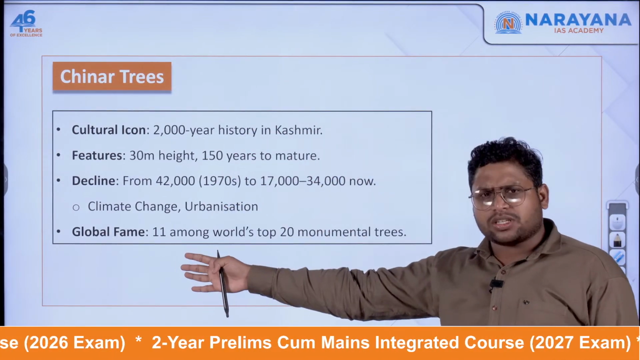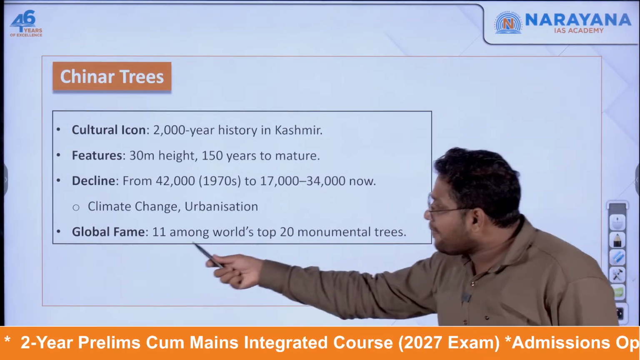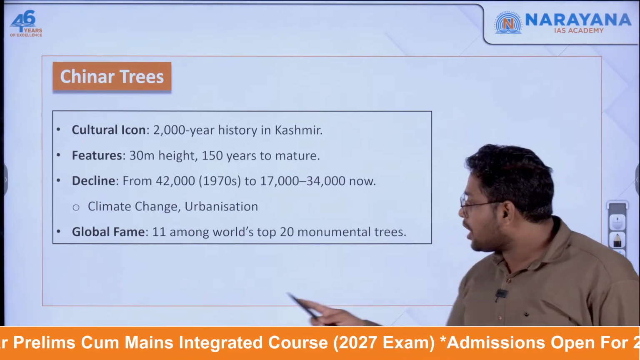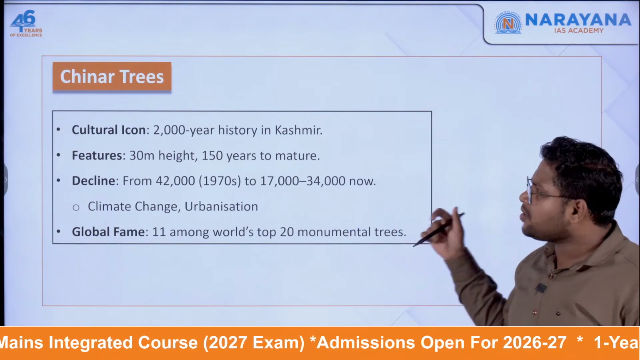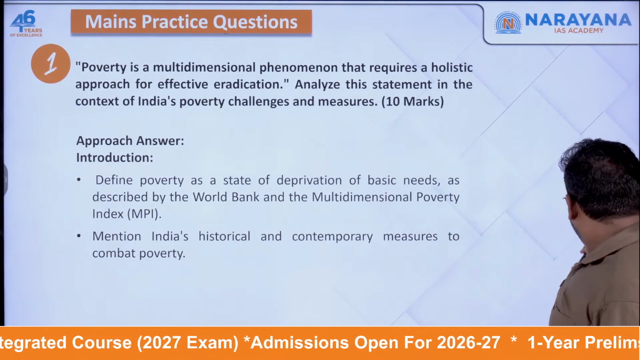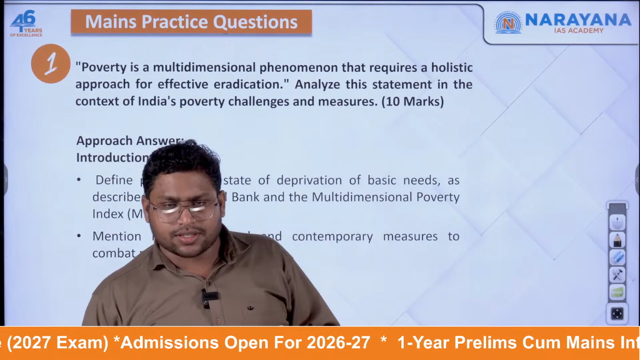And especially if I talk about the trees that are there in Kashmir, there are 11 chinar trees which are part of the top 20 monumental trees in the world. So it is very interesting, we can say. Okay, so this is all about all the 5 articles that we were supposed to discuss.